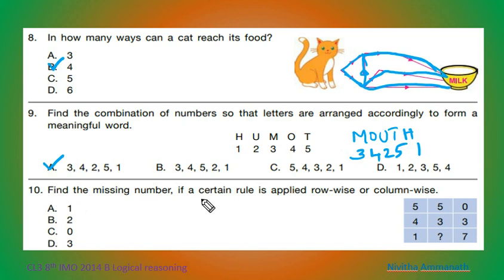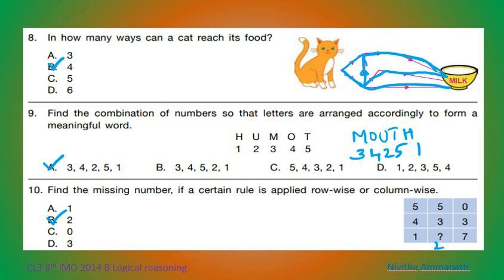Find the missing number if a certain rule is applied row-wise or column-wise. Here, if we look column-wise, 5 minus 4 equals 1. But 0 minus 3 is not that. So it's not correct. Here, if we add 7 plus 3, we get 0 in the ones place. Here 4 plus 1, 5. So 3 plus how many equals 5? 3 plus 2 equals 5. So B is the correct option.